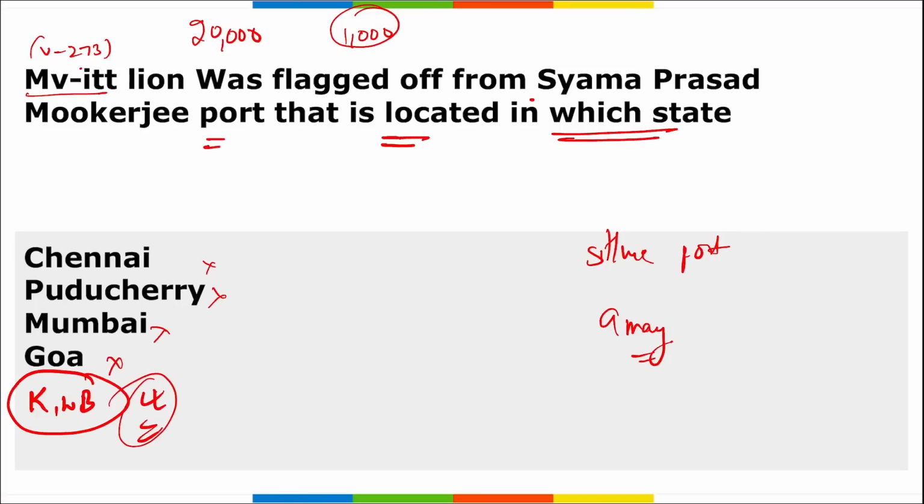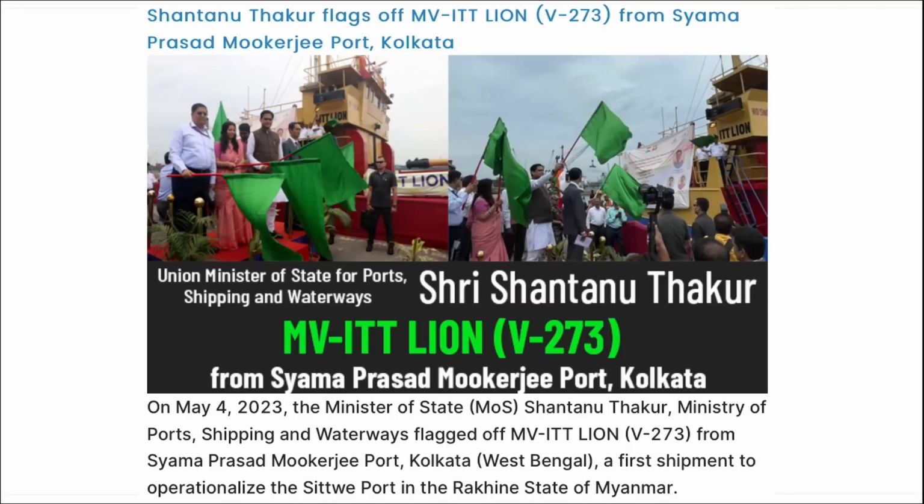From Kolkata, West Bengal, this MVITT V273 Lion was carrying 20,000 bags and 1,000 metric tons of cement. It was flagged off by Shantanu Thakur from Shama Prasad Mukherjee port in Kolkata, West Bengal, and it was the first shipment to operationalize the Sitwe port in the Rakhine state of Myanmar.